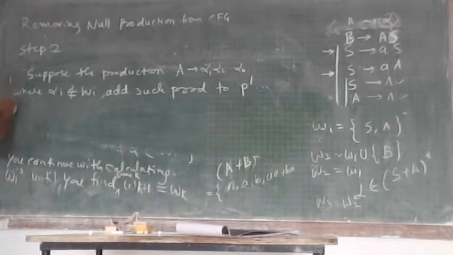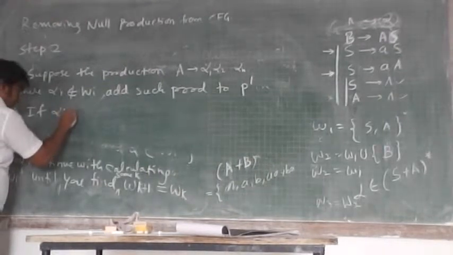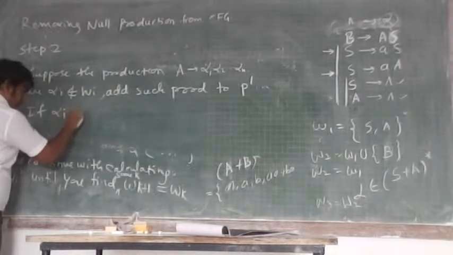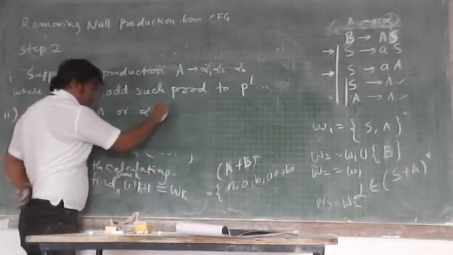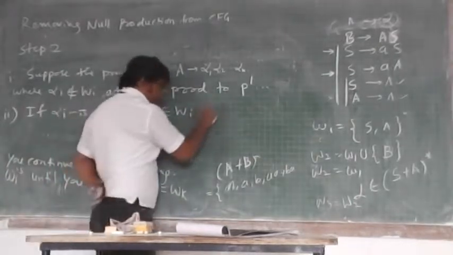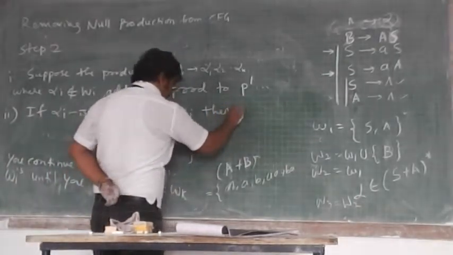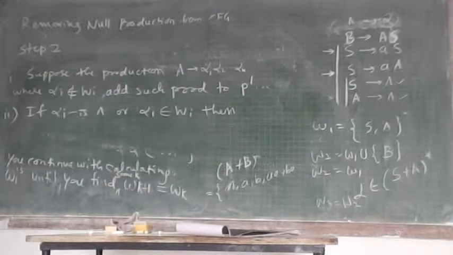Then, if alpha i is null or alpha i belongs to Wi, अब in nullable, second case we are considering nullable, okay.